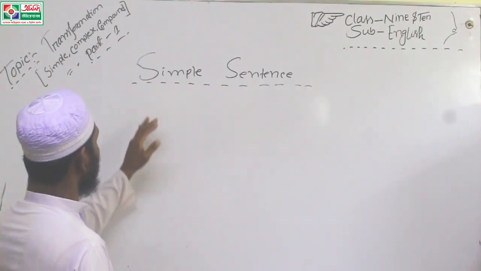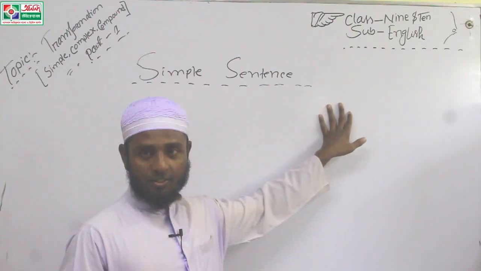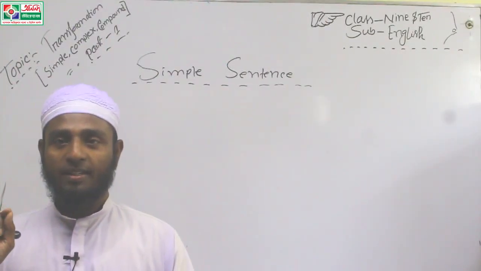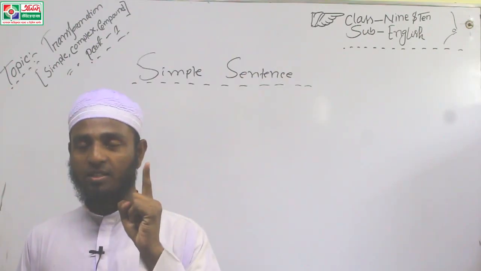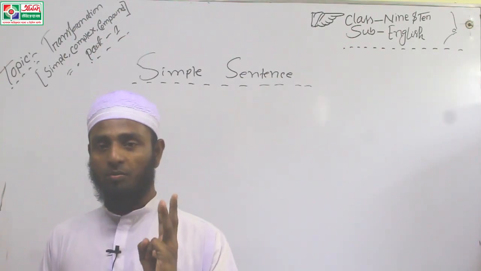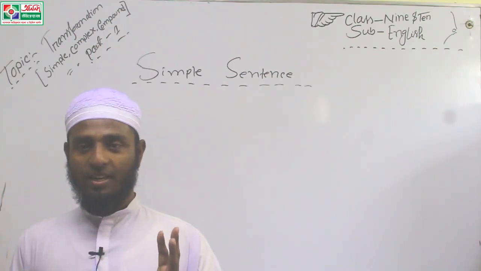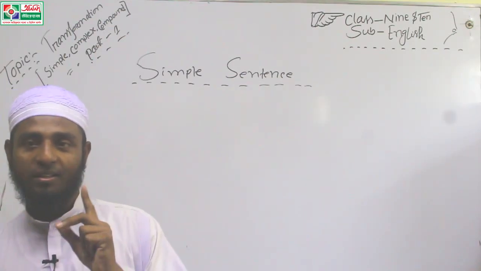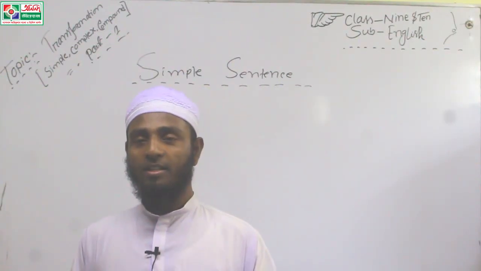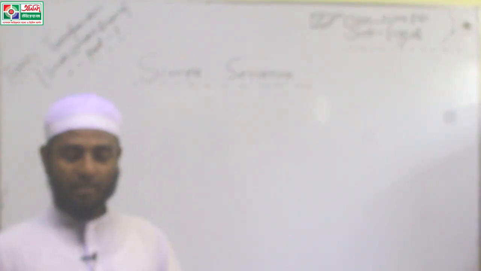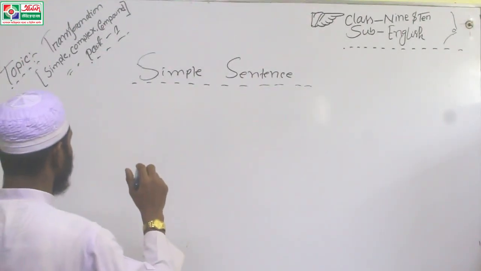Okay, first of all I will discuss the simple sentence. What is a simple sentence? A simple sentence is a sentence which contains one subject, one verb and one object. That means a sentence which has one subject, one verb and one object is called a simple sentence.